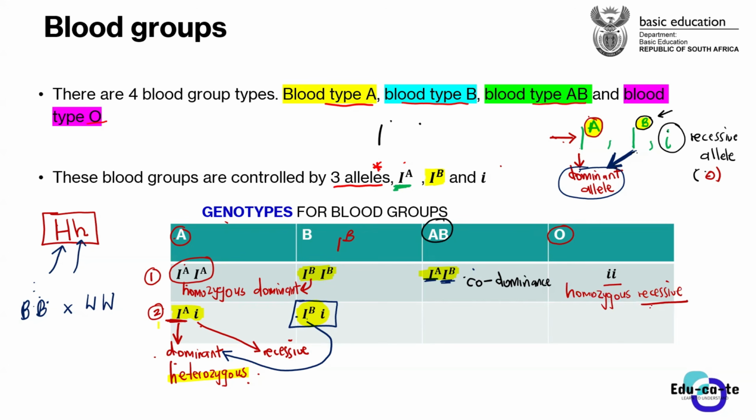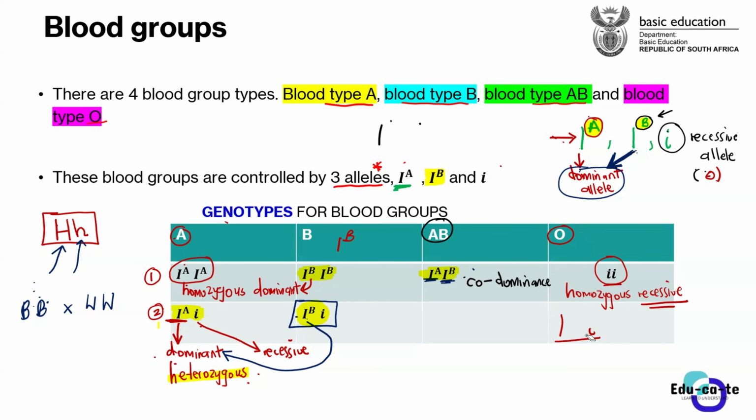So the recessive allele is only expressed if the condition is homozygous recessive. If I put a dominant one and the small letter i, the dominant one will show in the phenotype. Hence, this will become blood type A, and it will be way different. Yes, Sam?